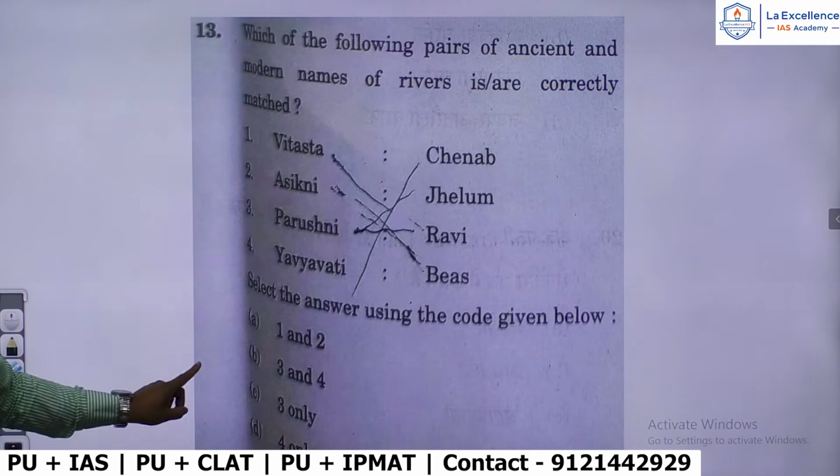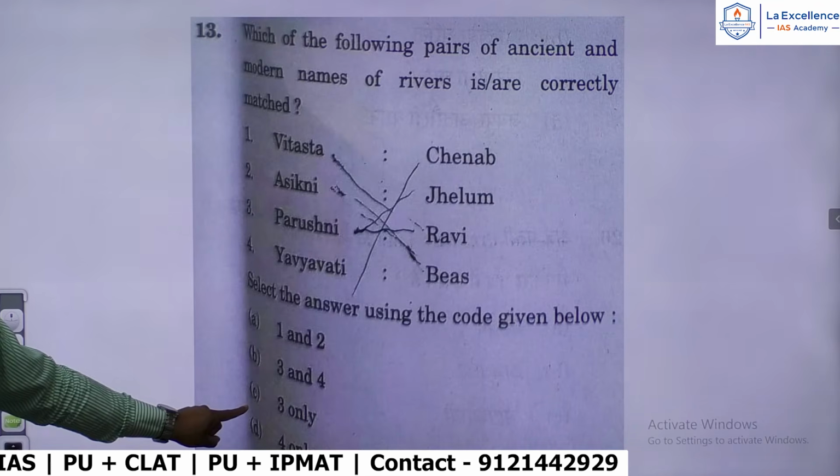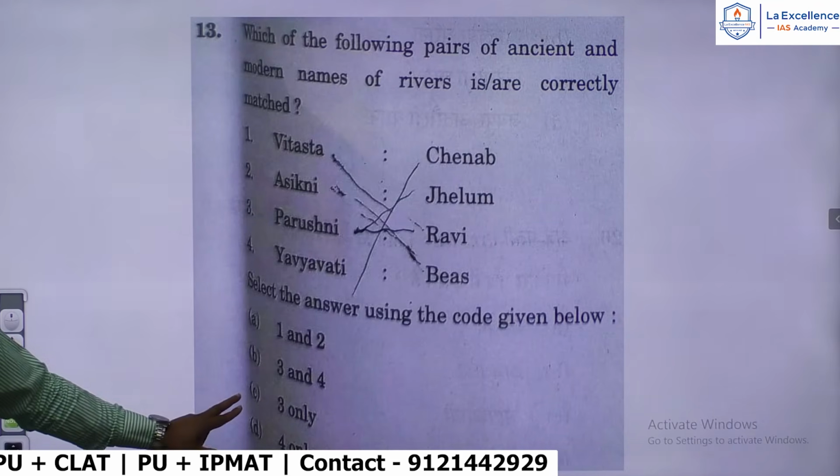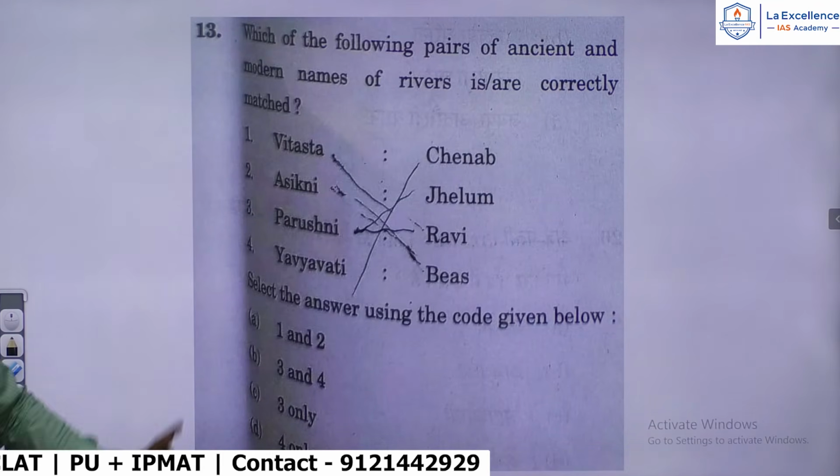Parushni, Ravi is the answer. So 3, that is C. C is the answer for this. Which are correctly matched? C. Parushni, Ravi.